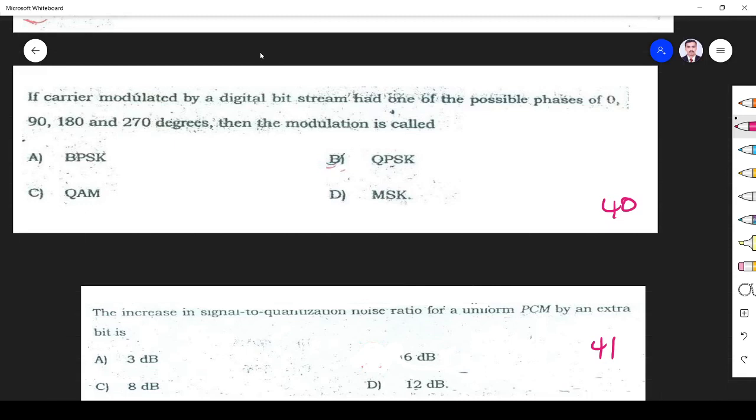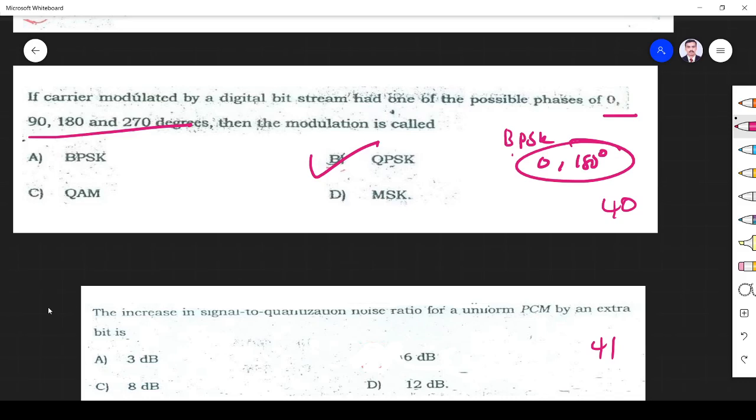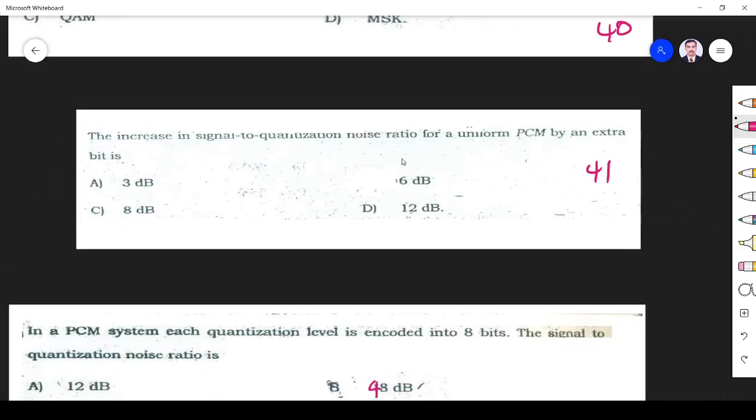Next, if a carrier modulated by a bitstream had one of 4 phases, so we have 4 different phases. 4 phases means quadrature, so the phase is changing, QPSK. Whereas in BPSK, what are the phases? 0 and 180 degrees, binary, 2 phases. Okay. The increase in SNR for a PCM by an extra bit is given by 6 dB, because the SNR of PCM is 1.7 plus 6n.